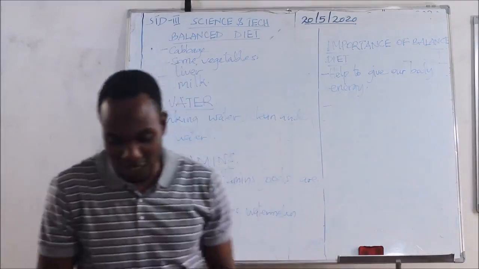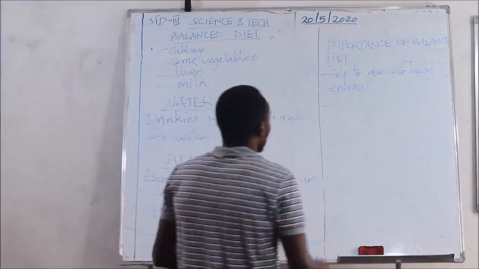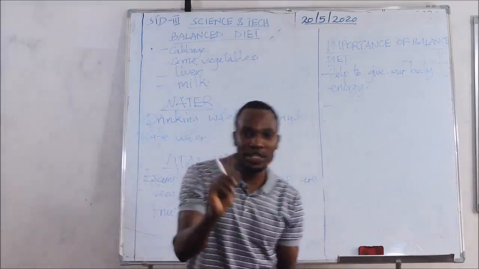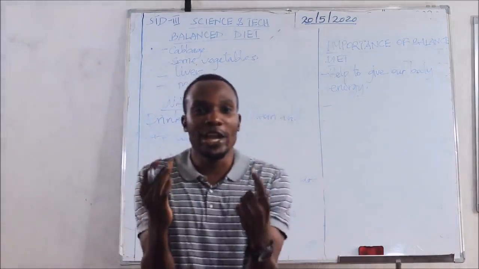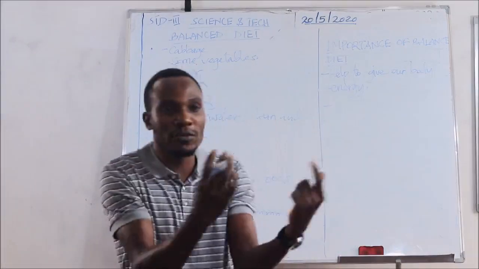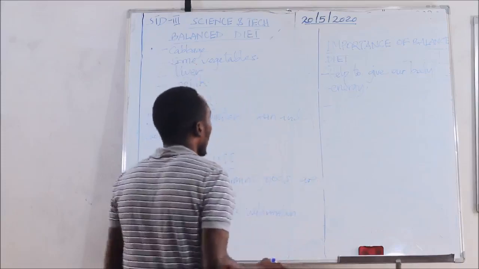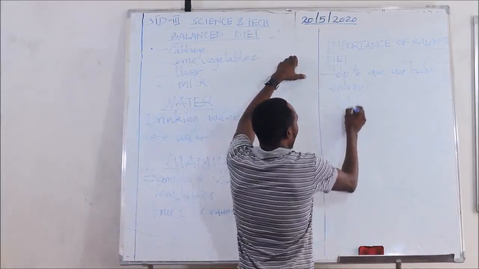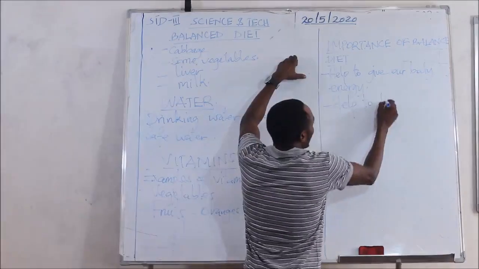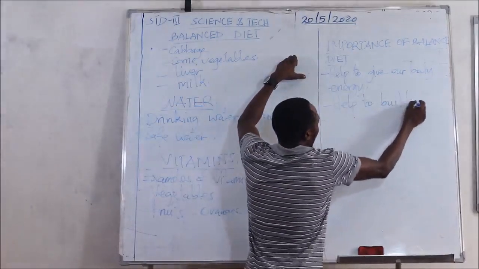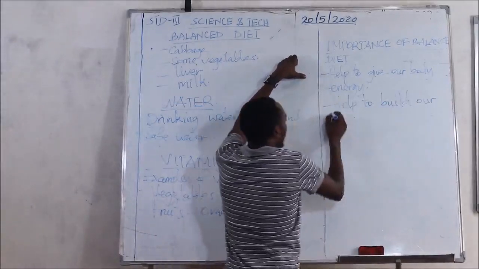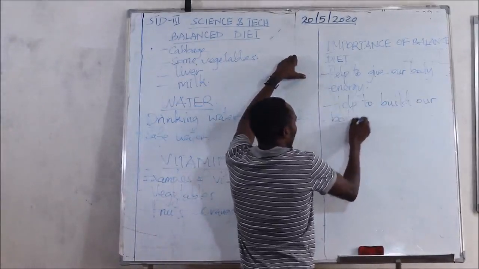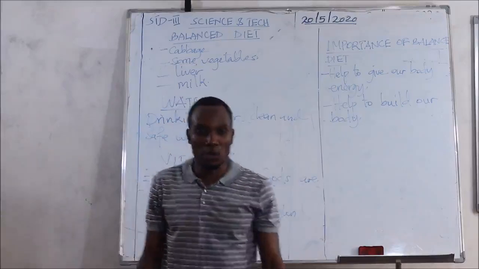This is the first one. And the second one, as we said, proteins are bodybuilding foods. So by eating a balanced diet, we help to build our body.